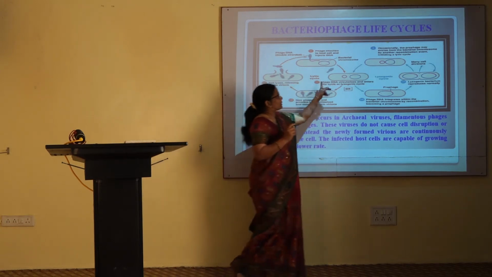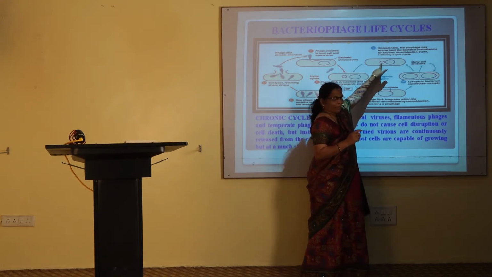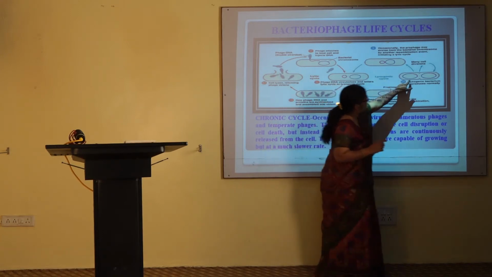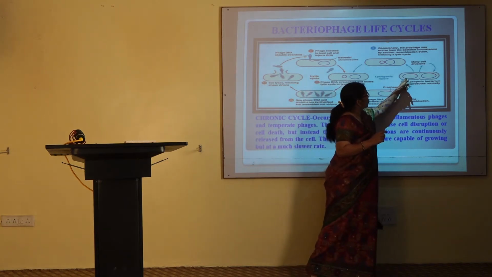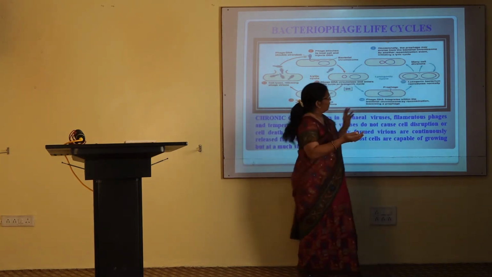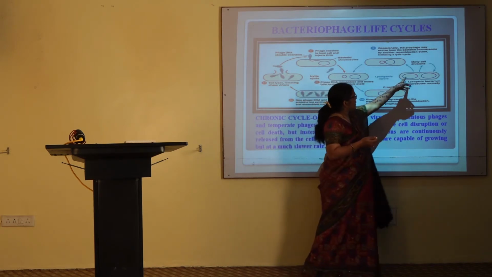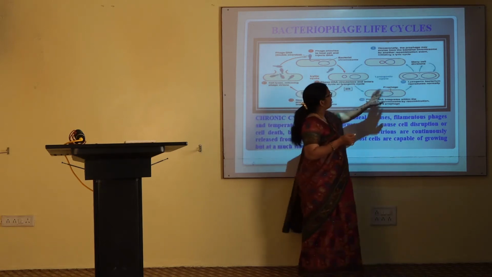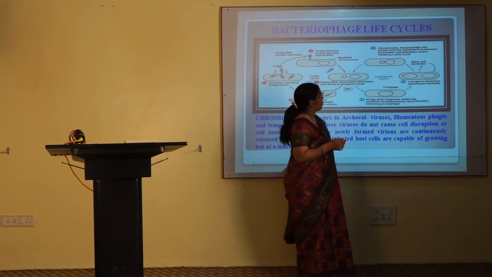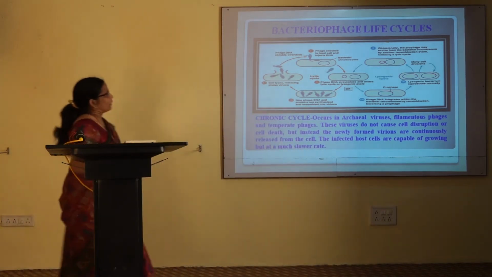In the lysogeny cycle, after injection of DNA into the host cell, that phage DNA gets integrated into the host genome, and then along with the host chromosome, passively that phage genome also gets propagated, and the state of phage genome which is integrated into the host chromosome is known as prophage state. So these are the two types of bacteriophages.